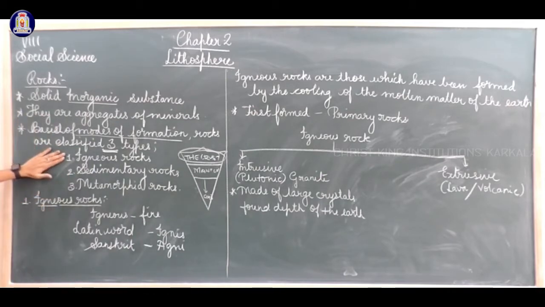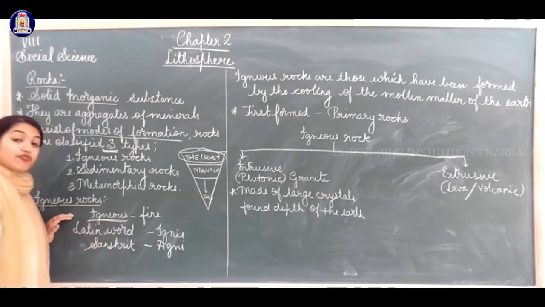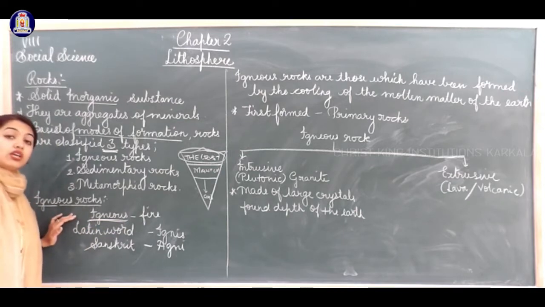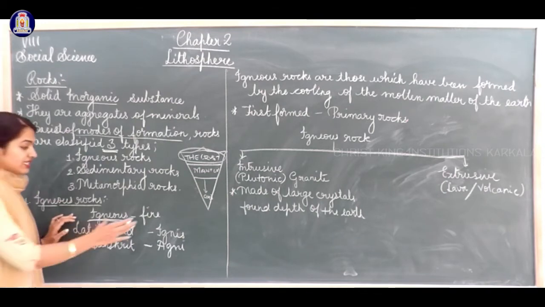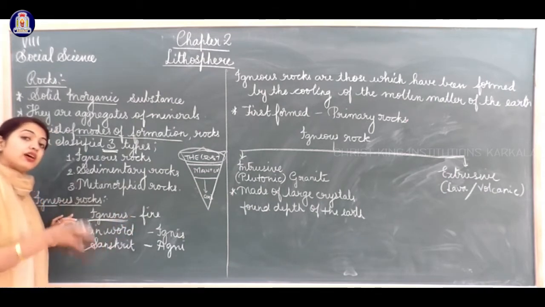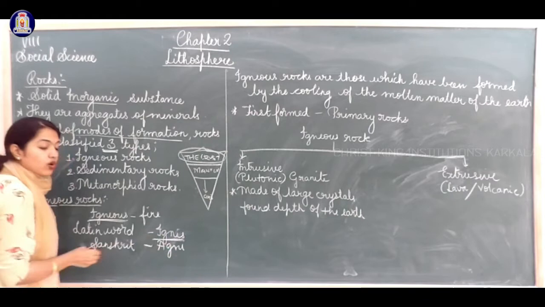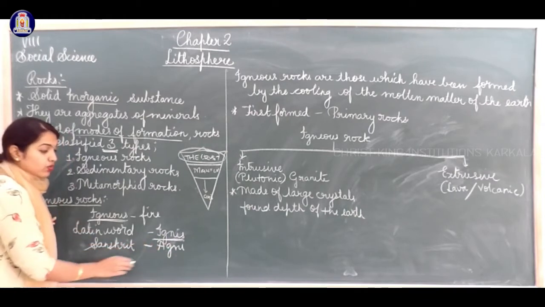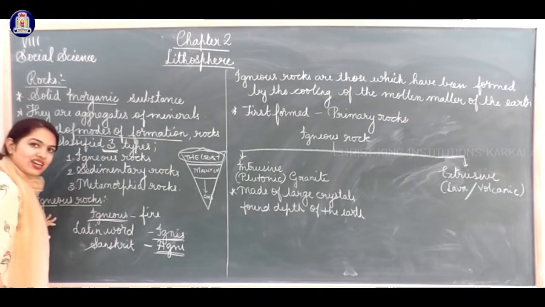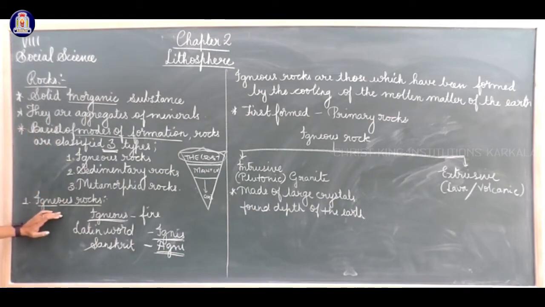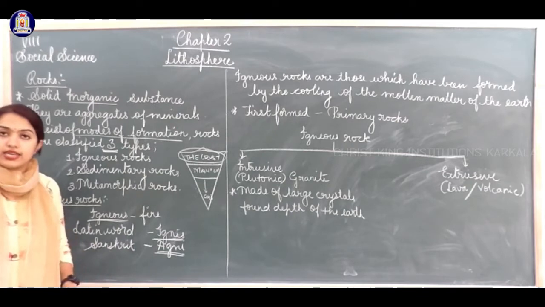Okay. The first one is igneous rocks. Igneous means fire. This word is derived from a Latin word and a Sanskrit word. It is derived from the Latin word ignis and the Sanskrit word agni. Understand? Hope this is clear to you.